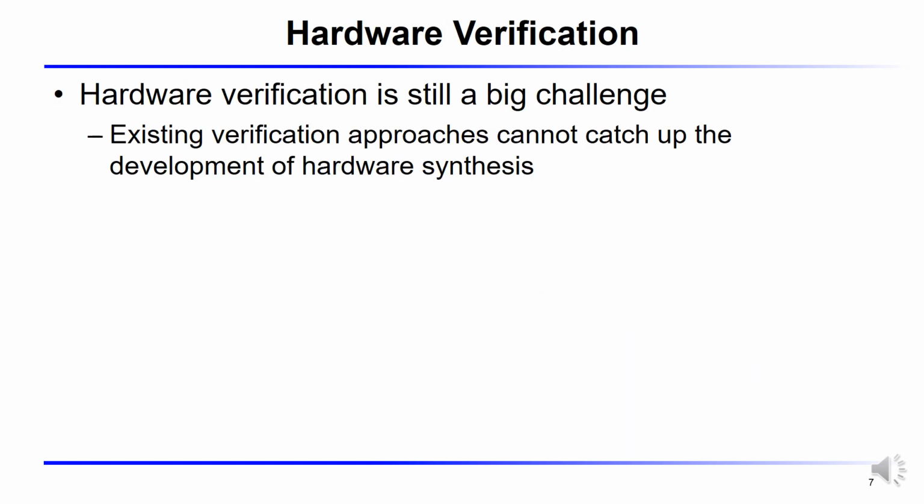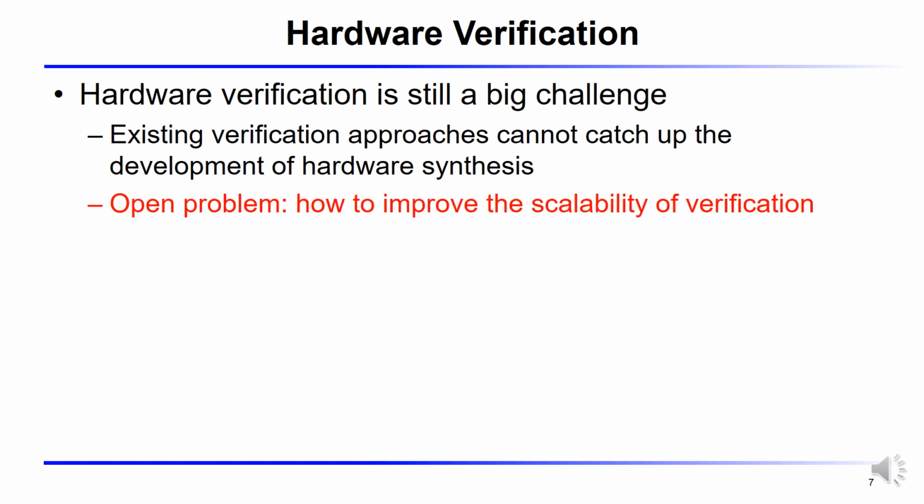With the development of hardware design, hardware verification is still a big challenge. Existing verification approaches are still stuck in scalability and human efforts, which cannot catch up with the development of hardware synthesis. However, it's still an open problem how to improve the scalability of verification.